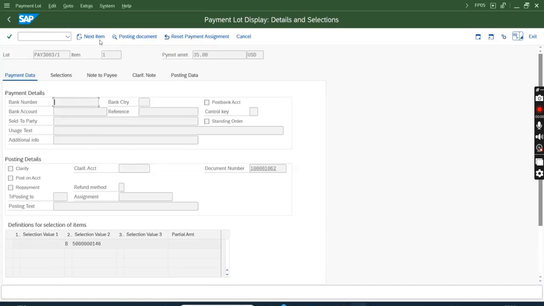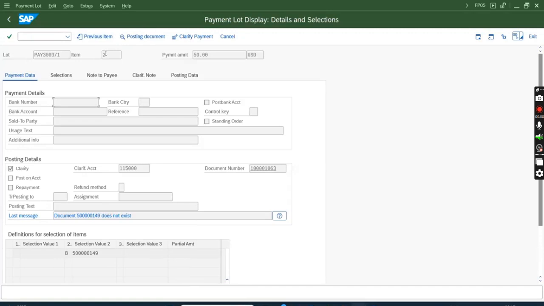I'm clicking next item. It is item number 1. If I click next item, it will take me to item number 2. Now I am in item number 2. There is a message: document does not exist. See the difference, how many differences are there? You will notice there are 3 differences: the clarify checkbox, the clarification GL account, and a message.